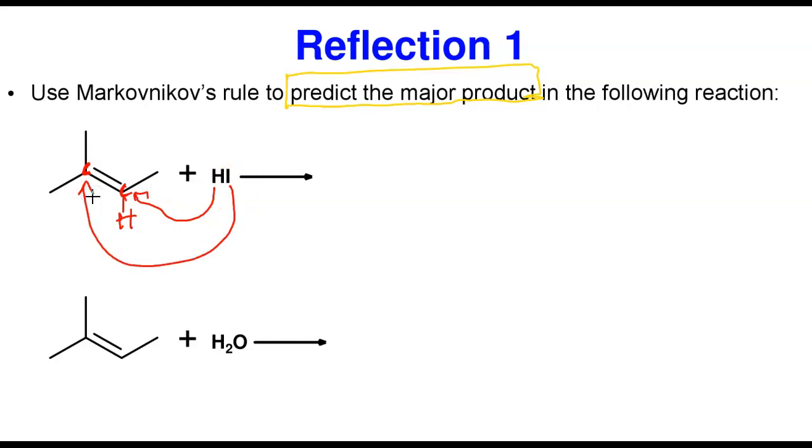Then we now draw the product. What would the product be? The product is going to be, I'm going to try to draw it the way it is. So remember, that's this one here. And then, again, remember, the iodide will go here. So I'm going to add my iodide at this point. This is the iodide. And then remember, there was H here already. Another H will be added.